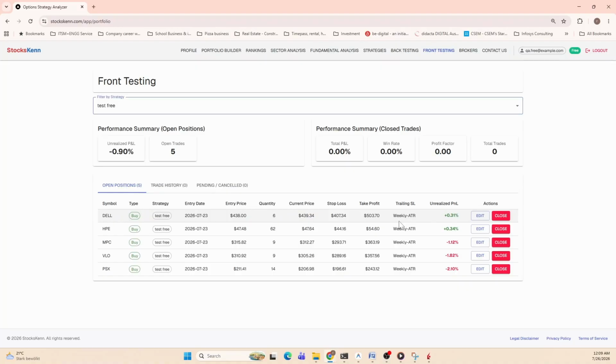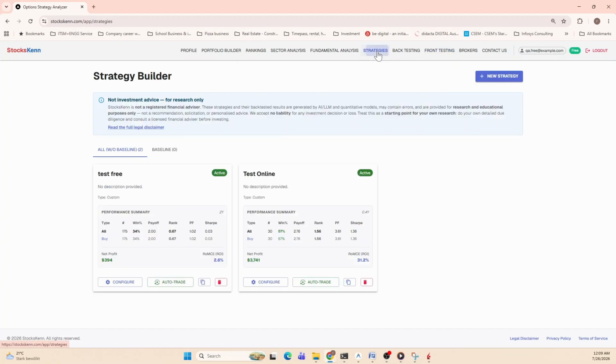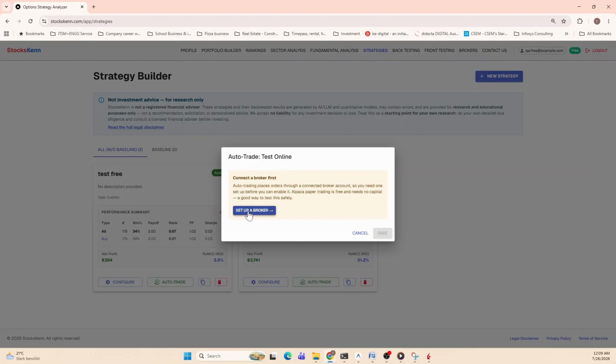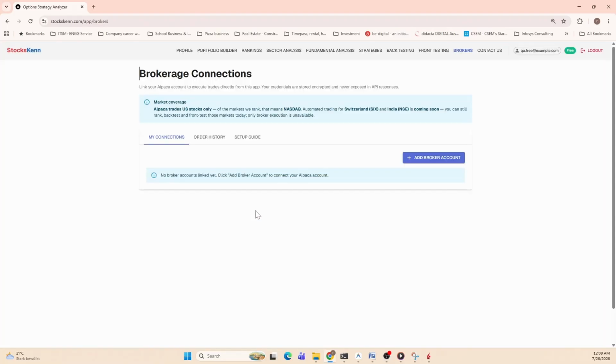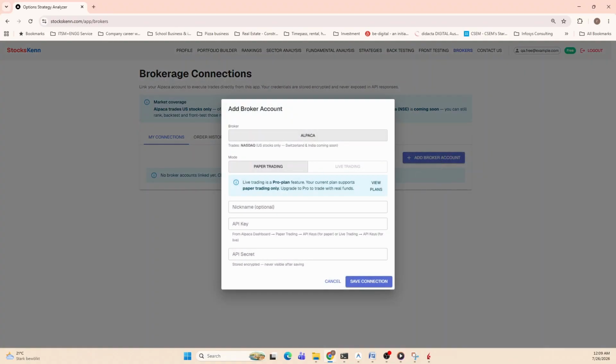The other way to gain conviction is, if you go back to the strategy, you can enable an auto trading option with your broker. So if you go here, you can set up your broker, and here you can add a broker. We have enabled Alpaca for now for the US. We are also going to introduce brokers for the Swiss and Indian markets.